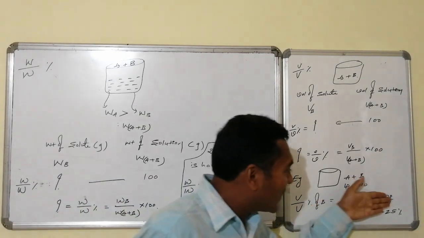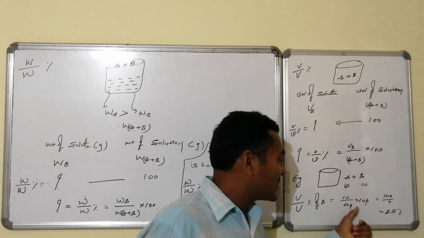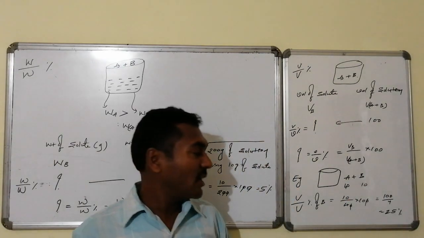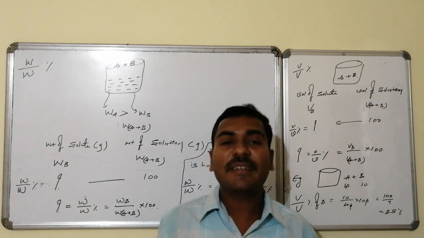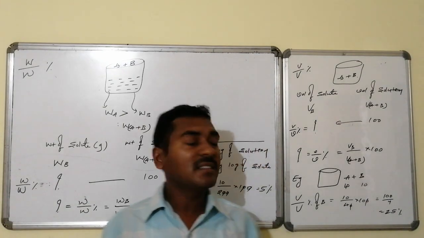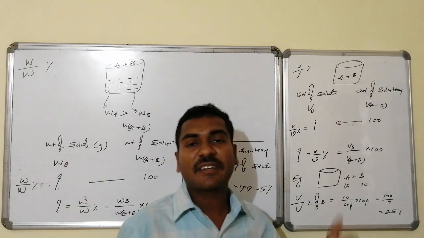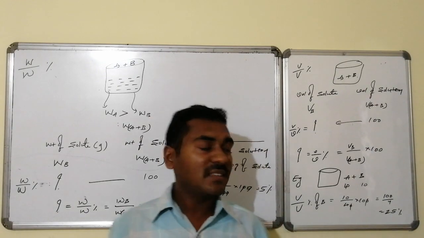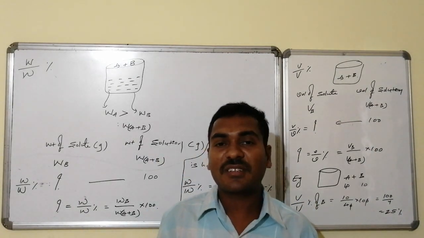And here also, whatever the units of volume are, the same units are maintained for the denominator. Hence there are no units for the volume by volume percentage. This is weight by weight percentage, and the second one is volume by volume percentage. Both are primary concentration units.